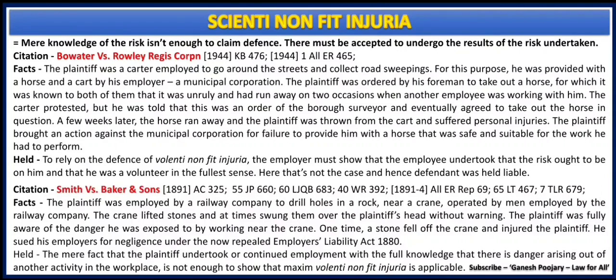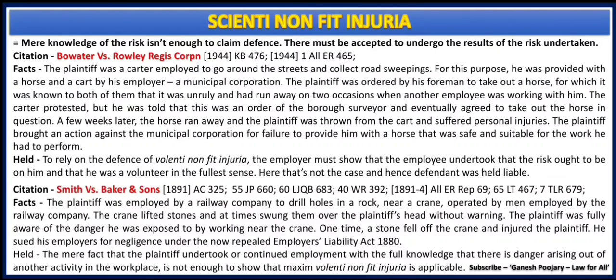Here a municipal corporation asked one of its employees to use a particular horse with the cart, and this horse was known for not-good behavior, doing certain acts which were dangerous to the person riding the horse cart. Bowater refused to take that horse, but the corporation forced him to use it, and he got injured in an incident which happened later.